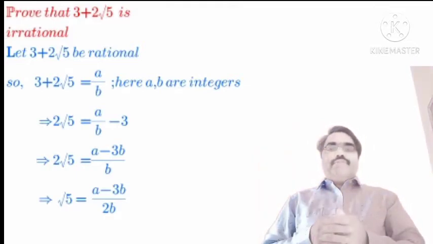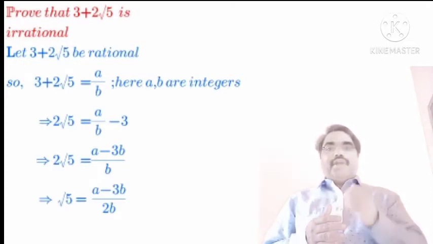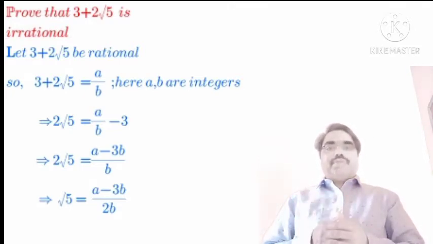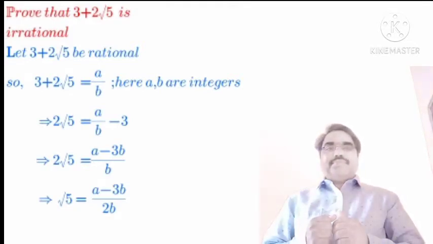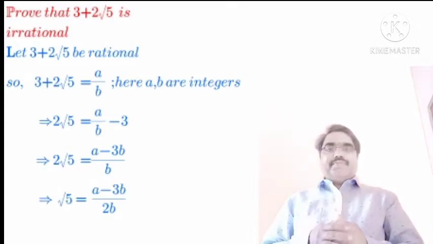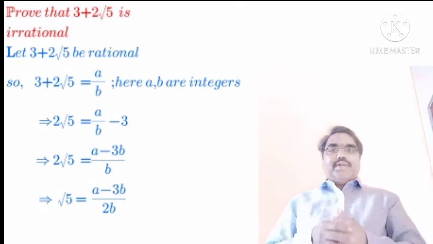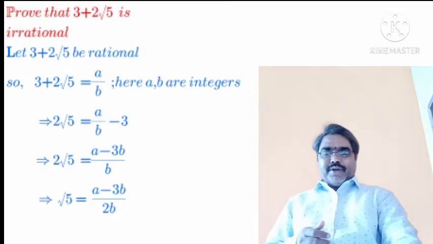We know that every rational number is in the form of p by q, where p and q are integers and q is not equal to 0. Since we are assuming that 3 plus 2 root 5 is a rational number, let's suppose it is equal to a by b, where b is not equal to 0 and a and b are integers. So 3 plus 2 root 5 is equal to a by b.